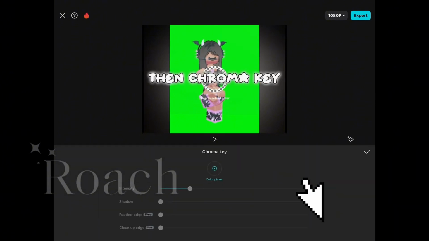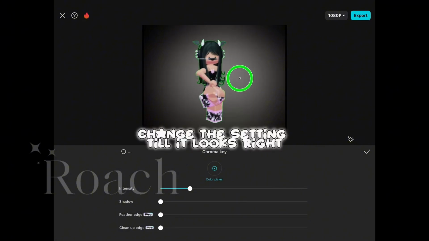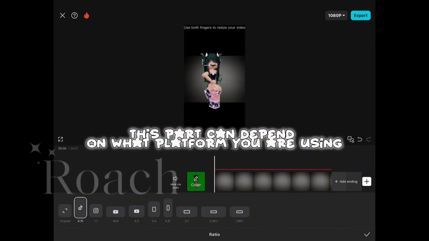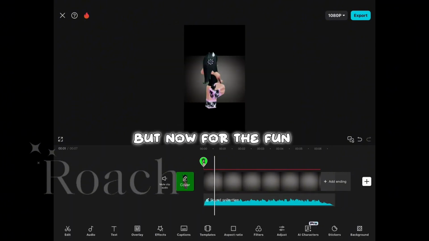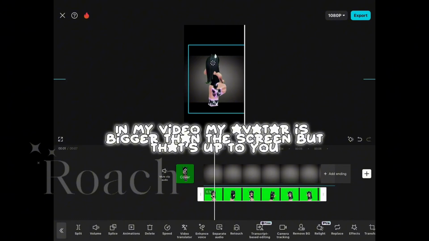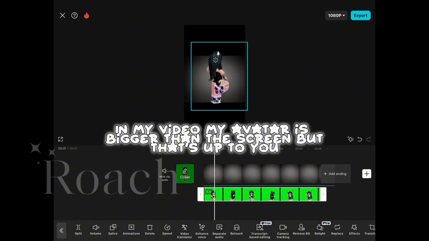Then Chroma key. Select the green. Change the setting till it looks right. This part can depend on what platform you are using. But now for the fun. In my video, my avatar is bigger than the screen, but that's up to you.